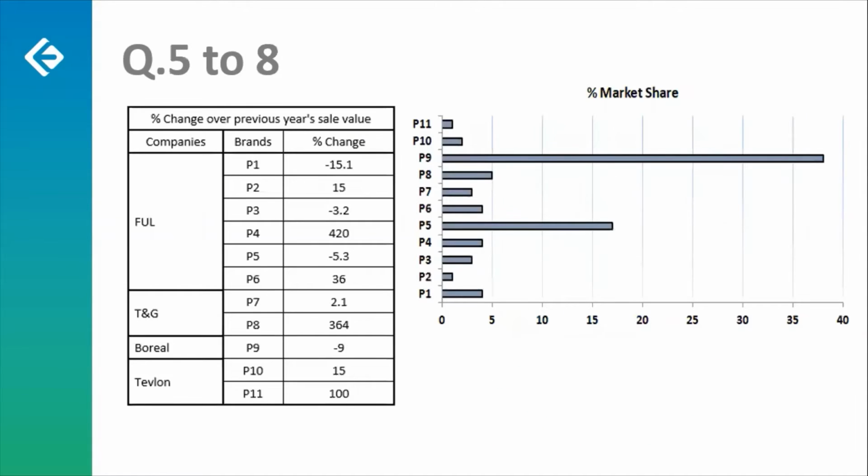Second set is a mixed graph, which gives you a table as well as a bar graph. Now the table shows you 4 different companies, that is FUL, TNG, Boreal and Tevlon. And there are 11 brands here, that is P1 through P11. The last column in the table gives you the percentage change in the sales value with respect to the last year. And the bar graph given on the right side gives you the market share for these 11 brands.